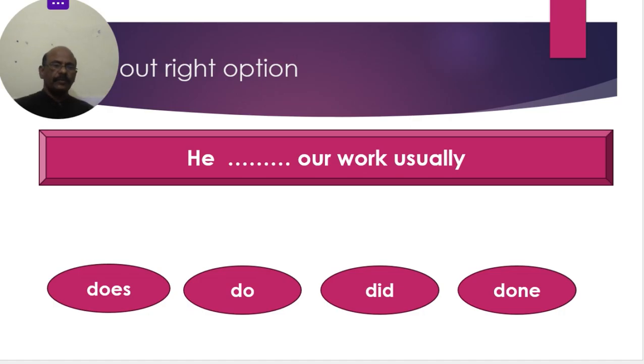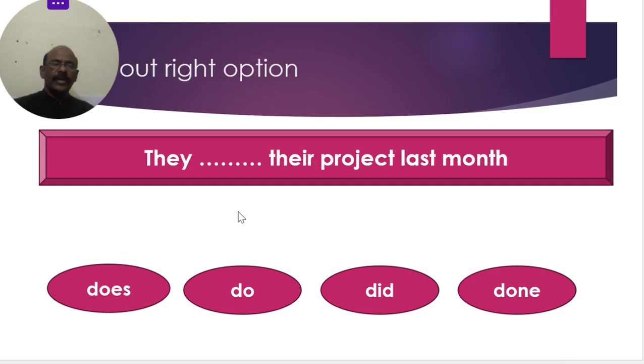Next. "They dash their project last month." Last month is past tense, I said already. Work completed is called past tense. So you can use the past tense did. Do past tense is did, does past tense is did only. So, they did their project last month. Did is common for first person, second person, third person in the past tense. So, the answer is did.